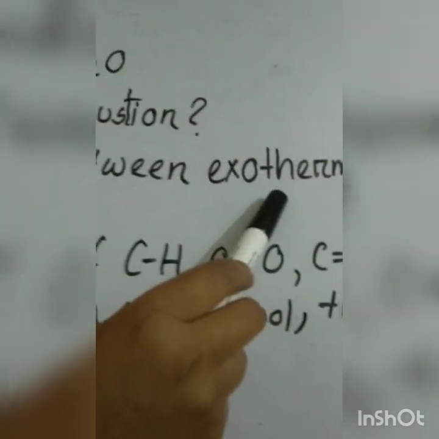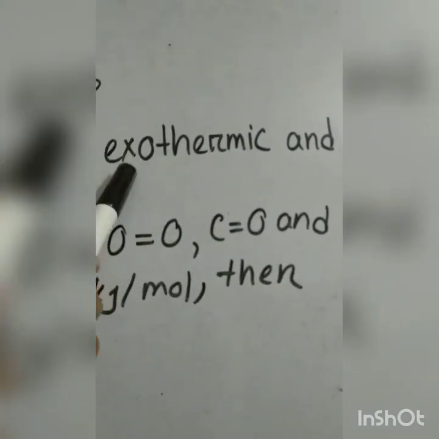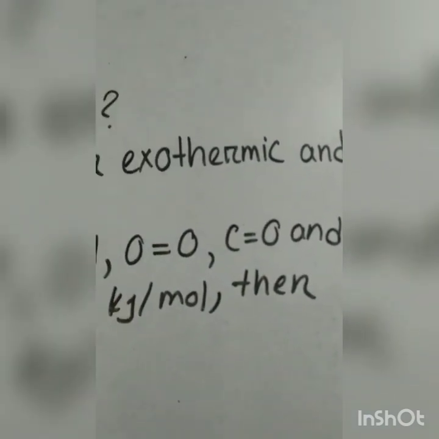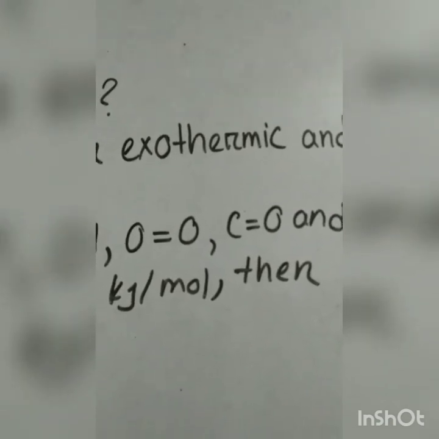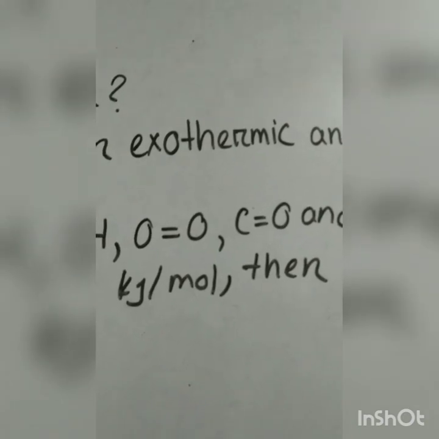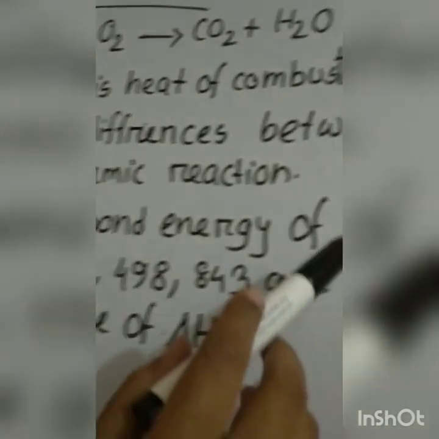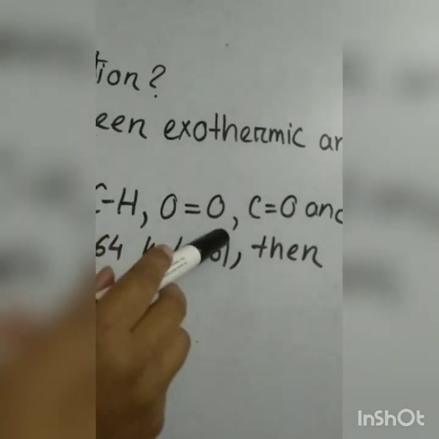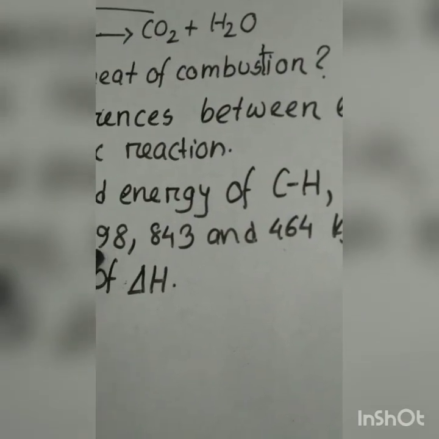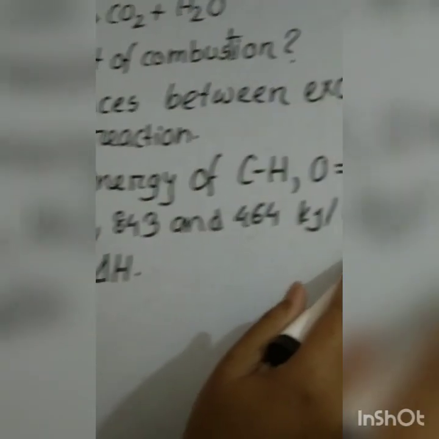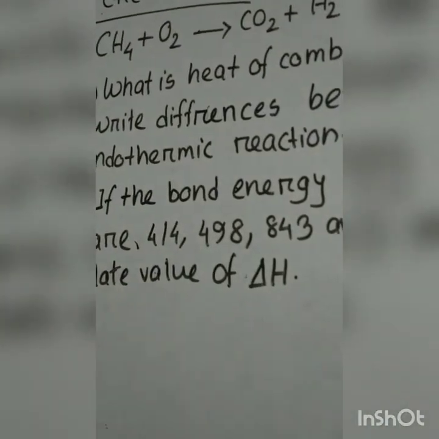In case of an exothermic reaction, del H is expressed by a negative sign, and in case of an endothermic reaction, the value of del H is positive. Now, number C. If the bond energies of carbon hydrogen, oxygen oxygen, carbon oxygen and hydrogen oxygen are these kilojoule per mole, then calculate the value of del H.